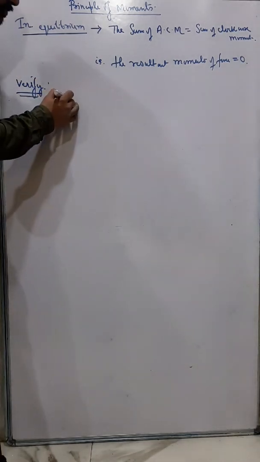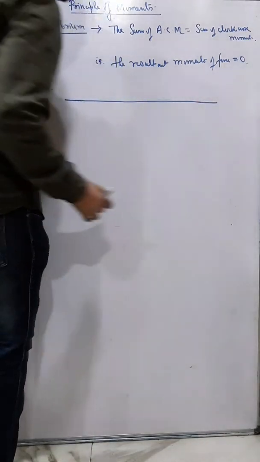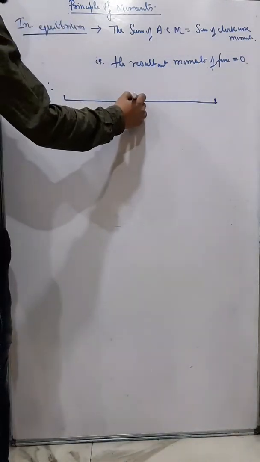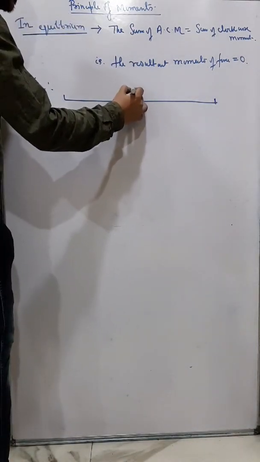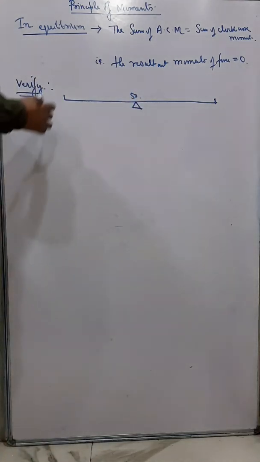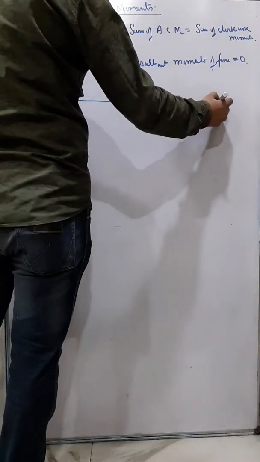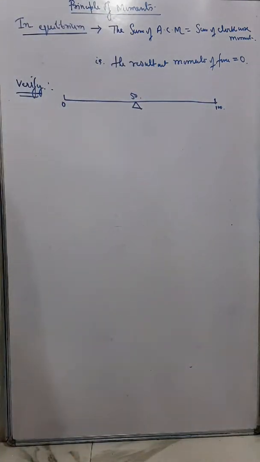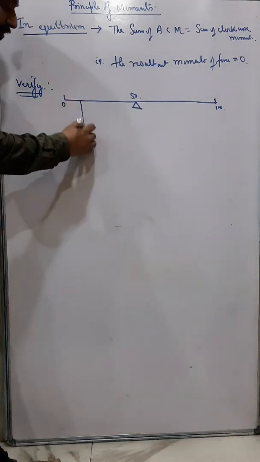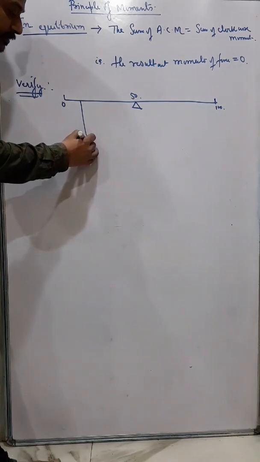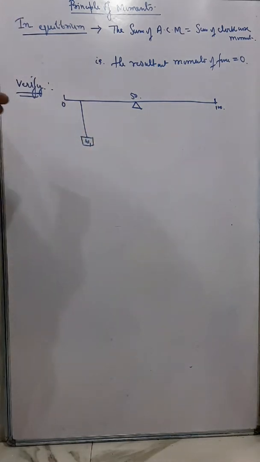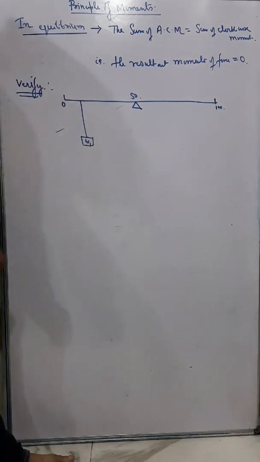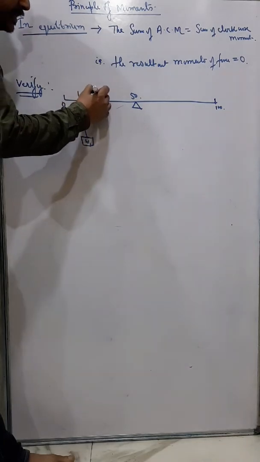Now suppose we have taken a meter rule, which is generally pivoted at the center and balances at the center, say at the 50 centimeter mark, with 0 at one end and 100 at the other. Now if I keep a particular weight, say W1, this will unbalance, so it will tilt in this direction, and this W1 is at a distance of L1.